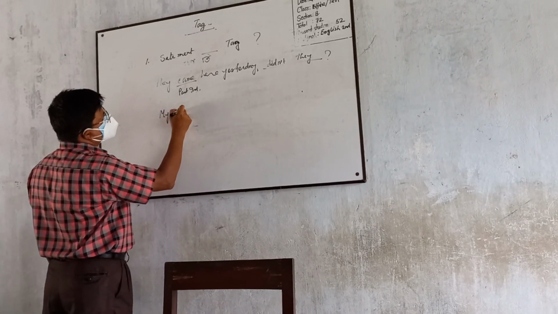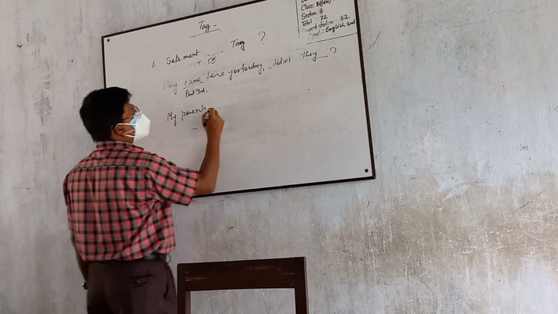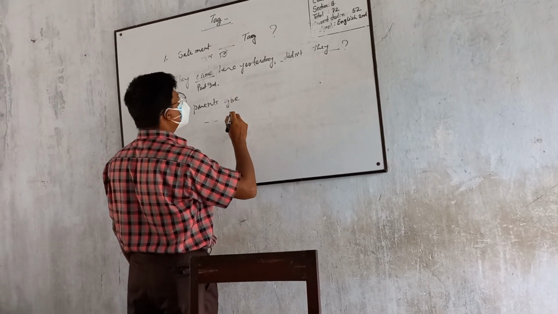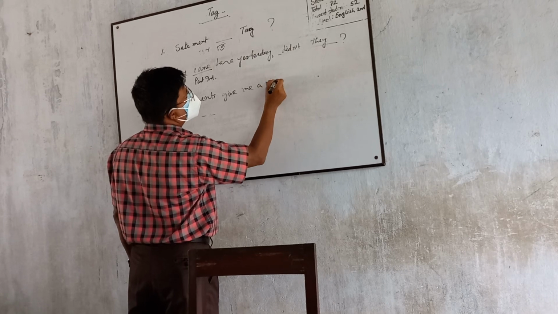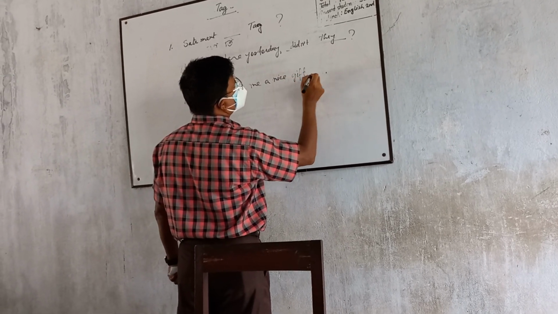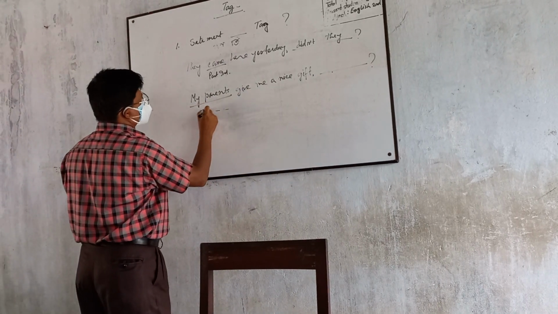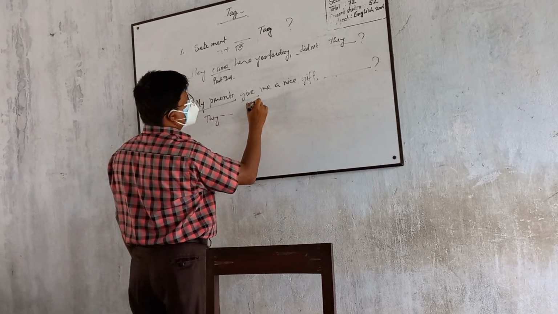My parents give me a nice gift, comma, dash, question mark. Here is "my parents". My parents will be they, and "give" is present indefinite.